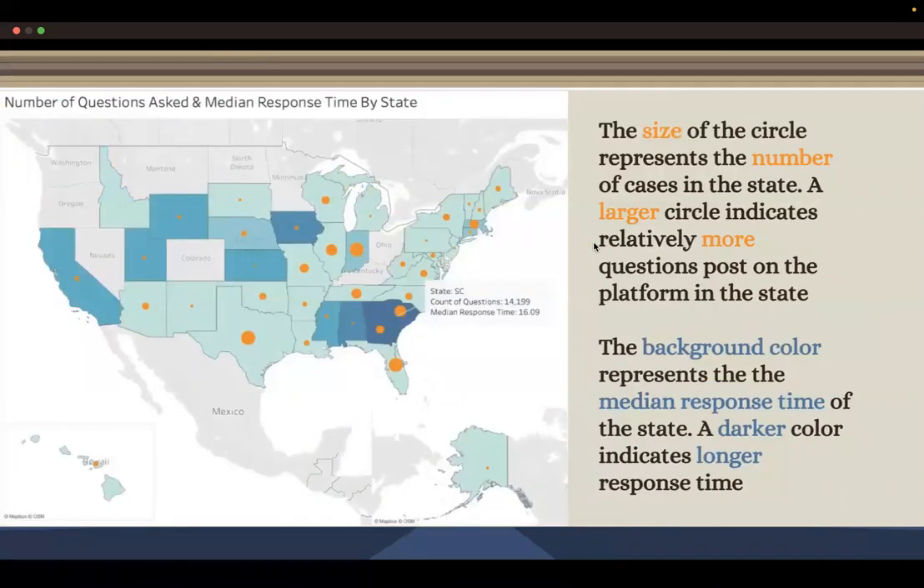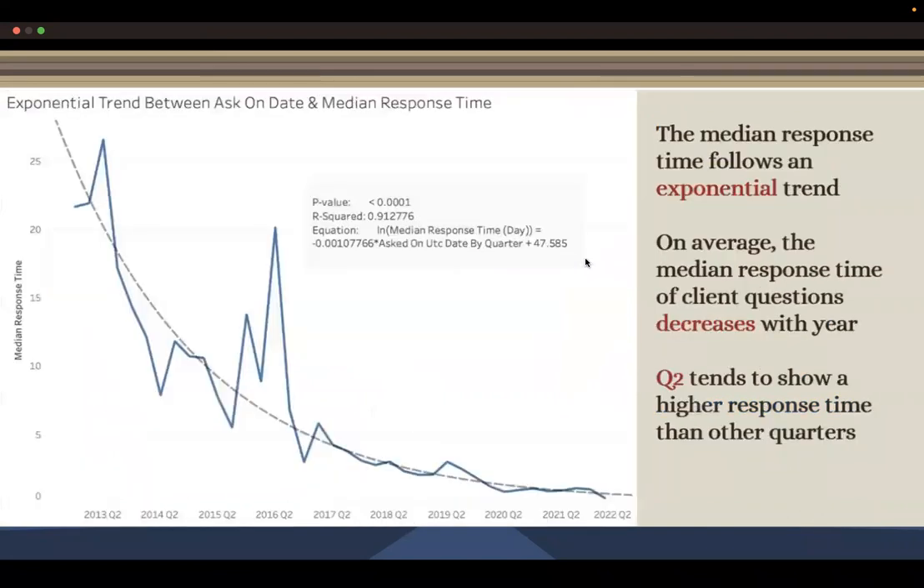So the next graph shows the number of cases in each state and the median response time. The size of the circle represents the number of cases. The background color represents the median response time. A darker color indicates a longer response time. According to this, we choose South Carolina as our major focus since it has a long response time and also a high volume of questions. Then we see an exponential trend between ask-on date and median response time. The response time decreases exponentially with increasing date. So the ABA platform is increasing its efficiency over the years.